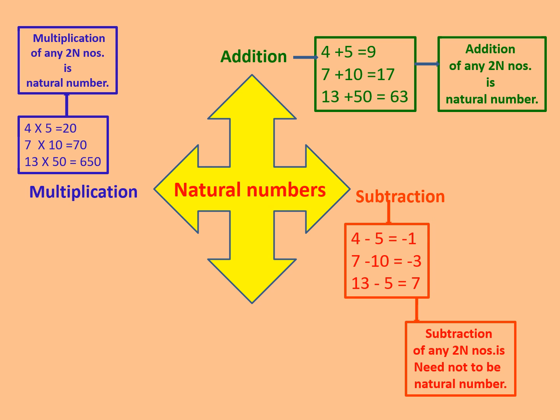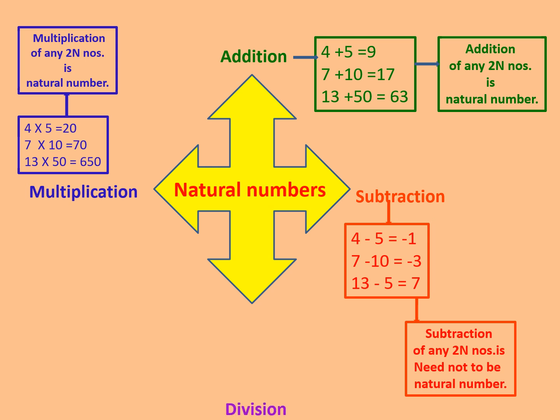In the same way, 7 into 10 is 70, or 10 into 7 also gives you 70. Why are we doing so? Because we have seen in subtraction, when we find the difference between two numbers, sometimes it was coming plus and sometimes minus. Clear?